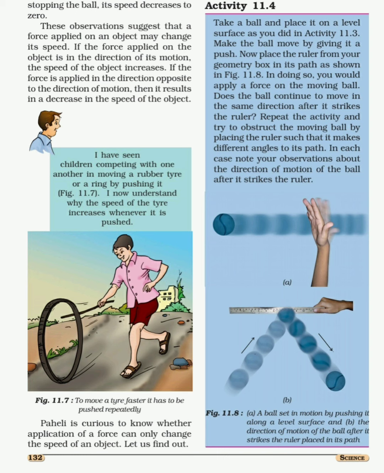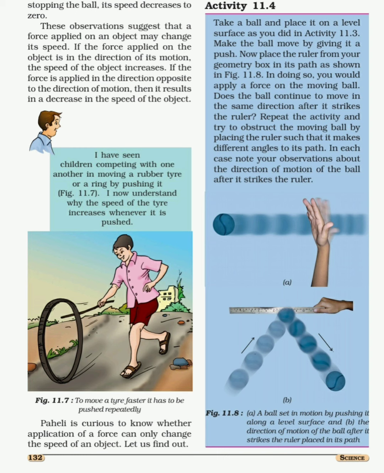What will happen when the ball strikes that ruler, that scale? Will it continue to move in the same direction, or will the direction of the ball change? Think. What is your observation? You all will observe that the direction of the ball will change.